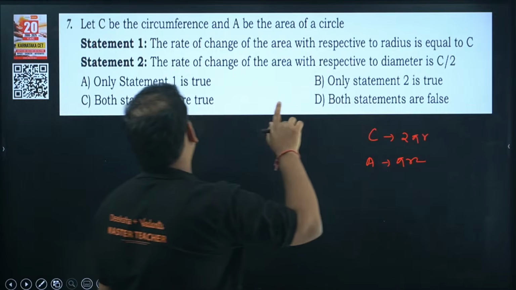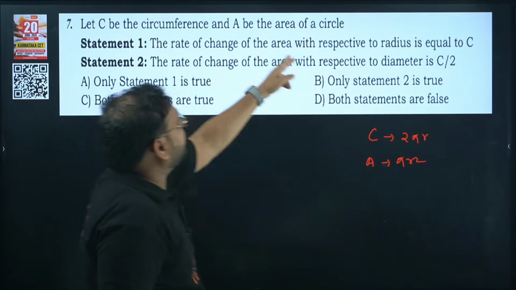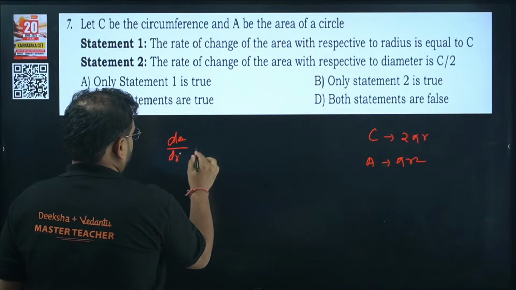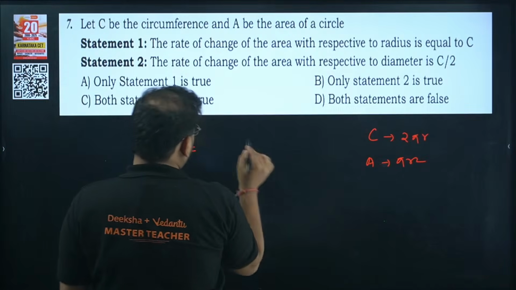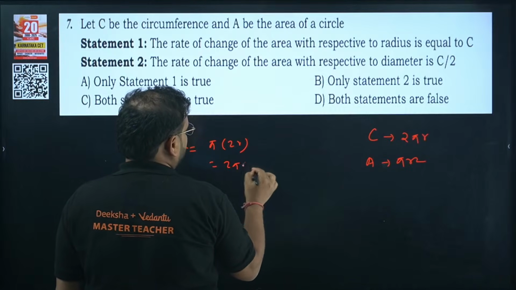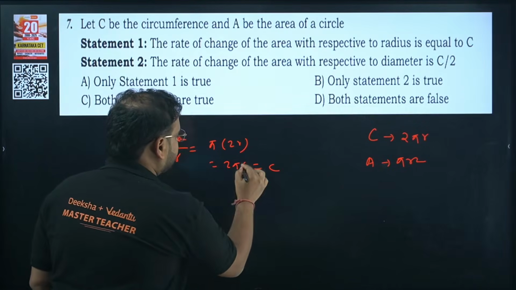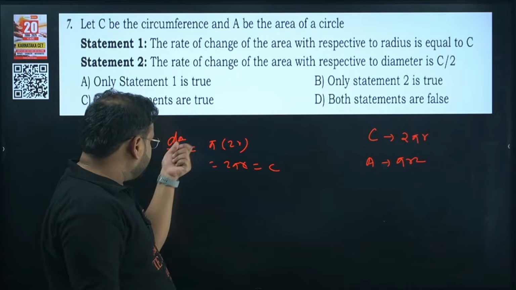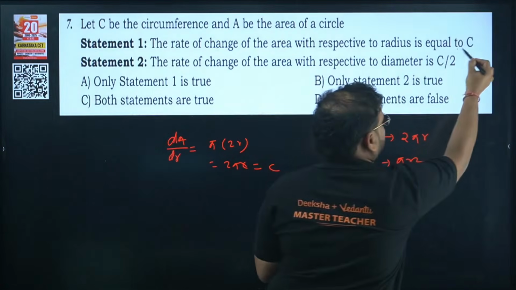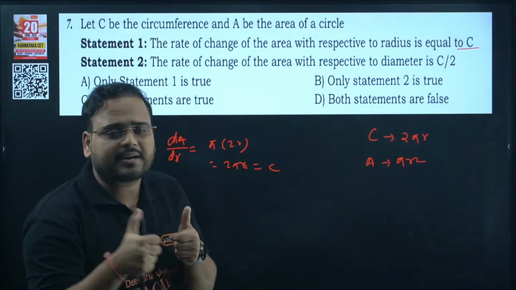Now look at the question. Statement 1: the rate of change of area with radius. The derivative of this will be pi into 2r, so the answer is 2 pi r. Is it C? The rate of change of area with radius is coming as 2 pi r, which is C. That's what they said. It is correct.